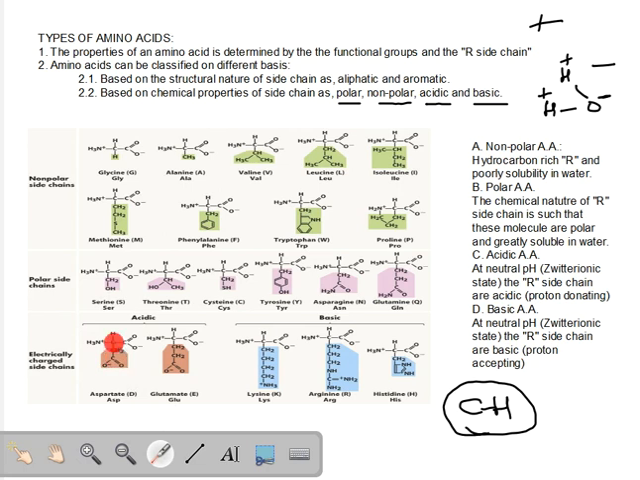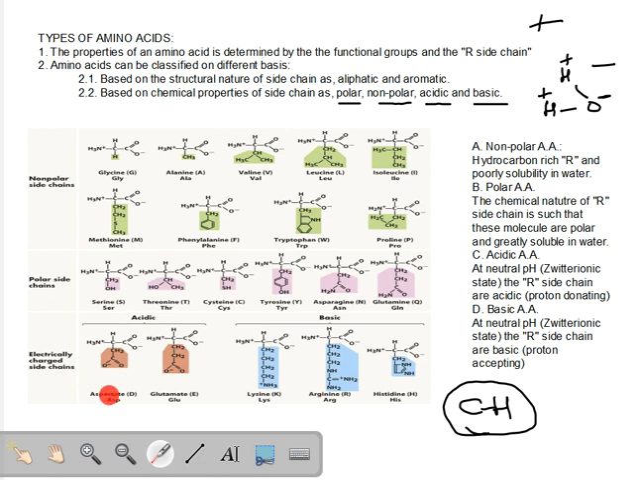Now, in this amino acid, we have the alpha carbon, the carboxyl ion, and the amino group out here, which is in the ionic state. So this is basically the zwitterionic state. This is not the zwitterionic state. But at neutral pH, the R side chain of this particular amino acid is behaving like an acid.